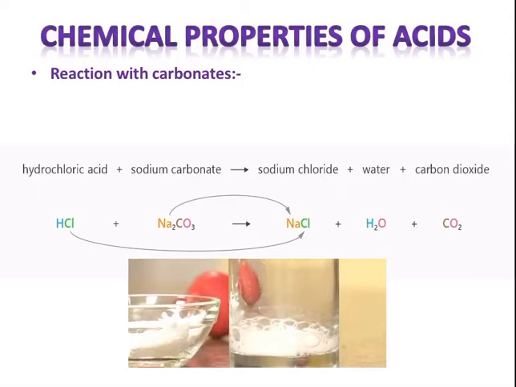Okay, as you can see, I have taken another example. Hydrochloric acid reacts with sodium carbonate, that is Na2CO3. Keep this in mind, these are the symbols of all what we are talking about: carbonates, acids, salts, water. So HCl is the symbol of hydrochloric acid, Na2CO3 is the symbol of sodium carbonate. So when sodium carbonate reacts with hydrochloric acid, it will give sodium chloride, that is salt, and water, H2O, and CO2, that is carbon dioxide.